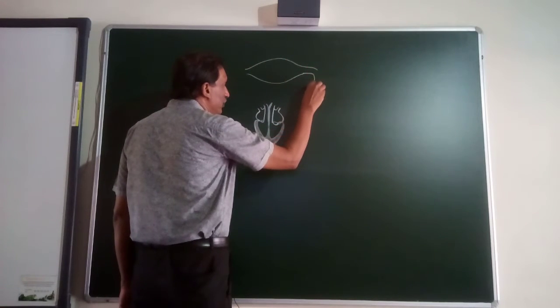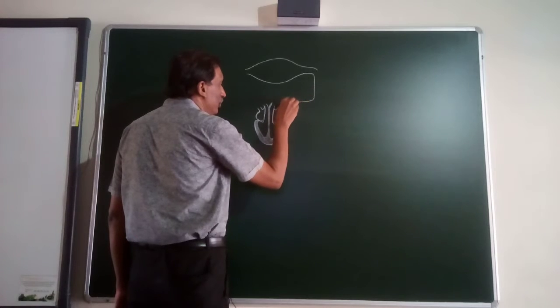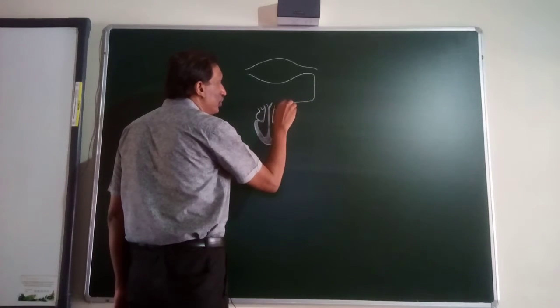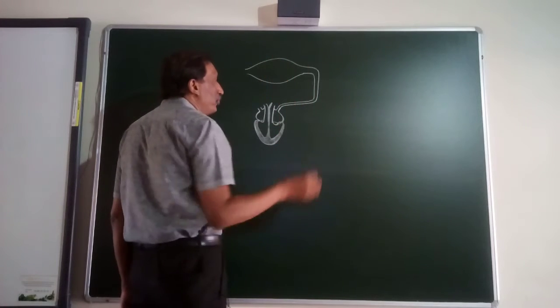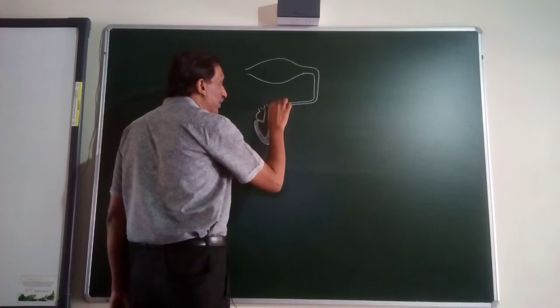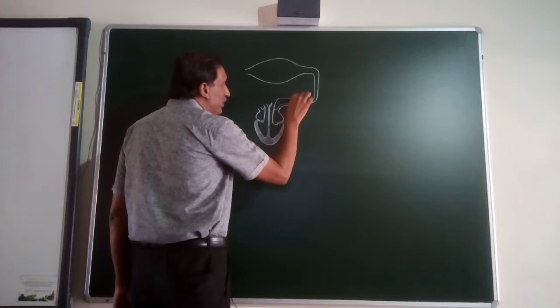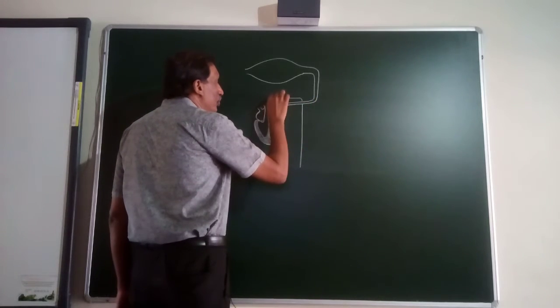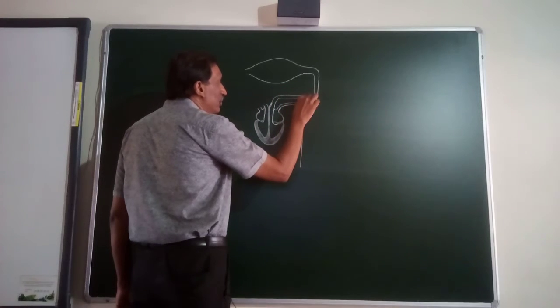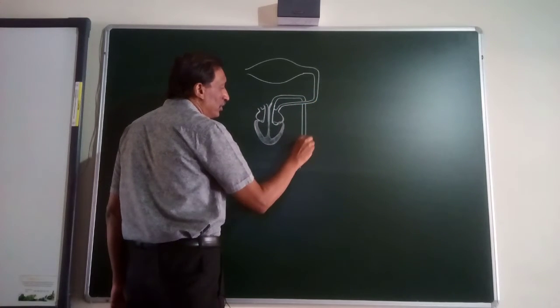From the lungs, the blood flows to the left atrium through the pulmonary vein, and then from here the blood goes through the aorta all over the body.